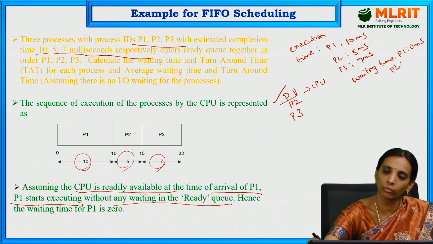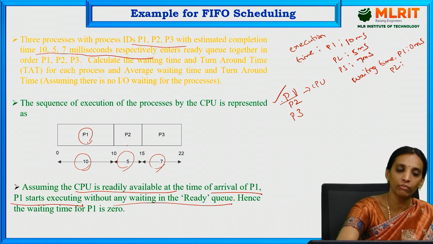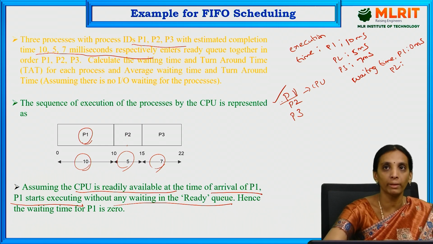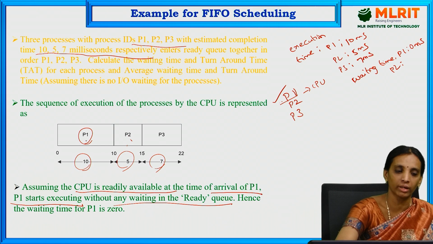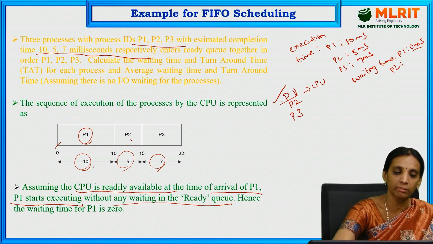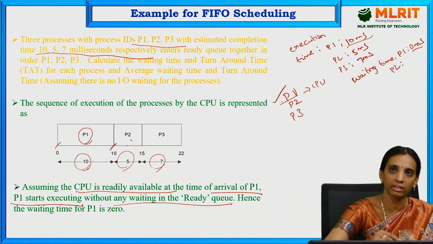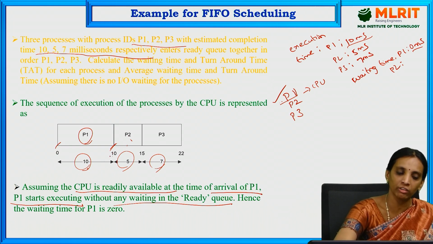What about P2? P2 has to wait until the completion of P1. This is a non-preemptive algorithm, so P2 should wait until P1 completes. P1 started at 0 milliseconds since its waiting time is 0, and it takes 10 milliseconds to complete. So 0 plus 10: after 10 milliseconds, P2 enters execution.